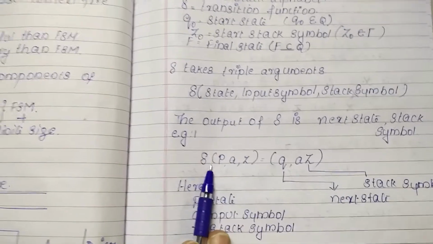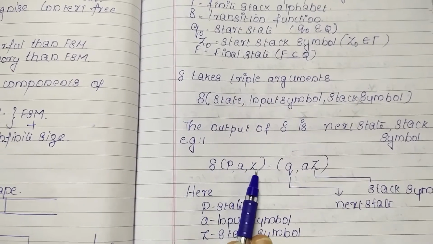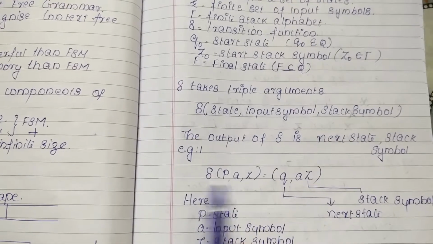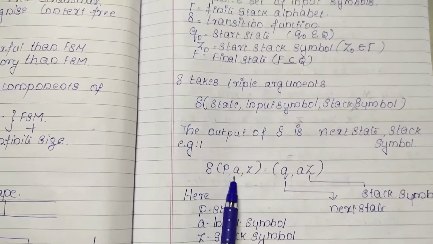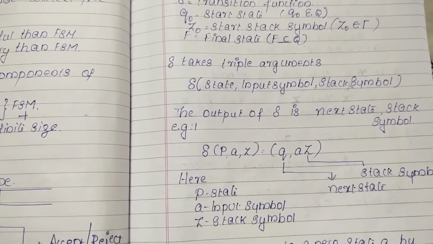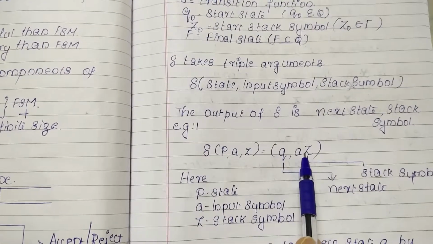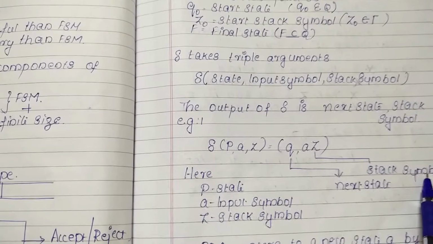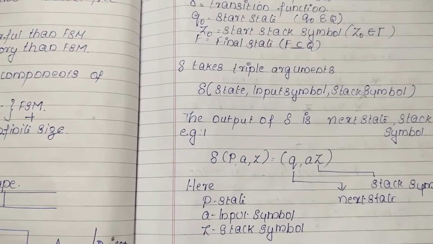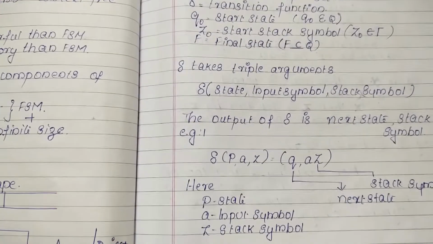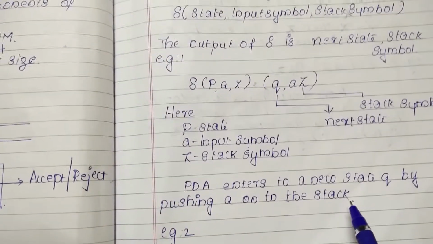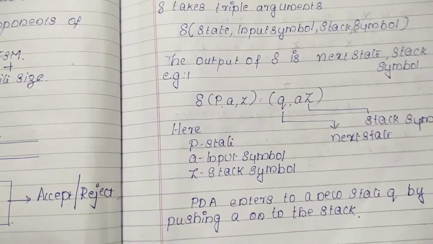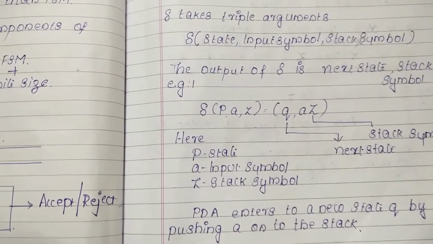Now I will give you an example. The transition function of P, A, Z is equal to Q, AZ. Here P, A, Z are the triple arguments: P is the state, A is the input symbol, and Z is the stack symbol. Now see what the output of this transition function is. Q is the next state and AZ is the stack content. So what happens here is the PDA enters a new state Q by pushing A onto the stack. This is what it means.